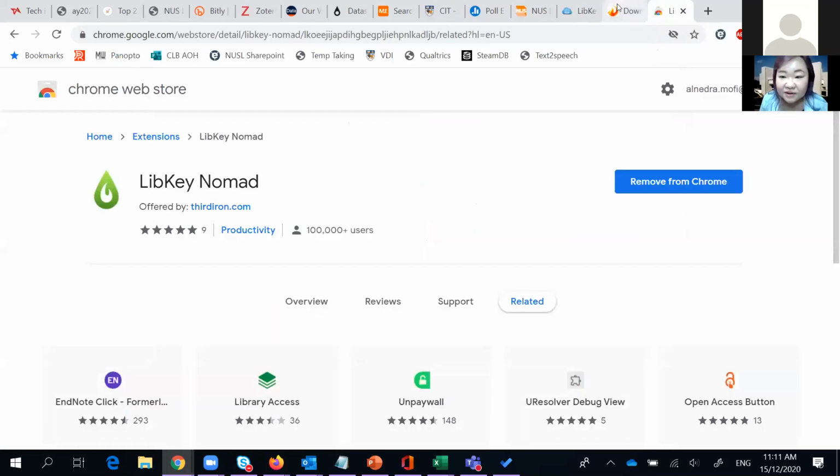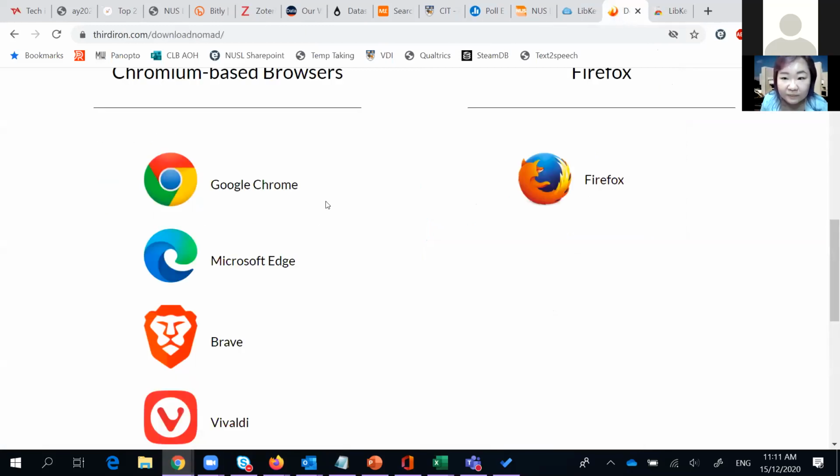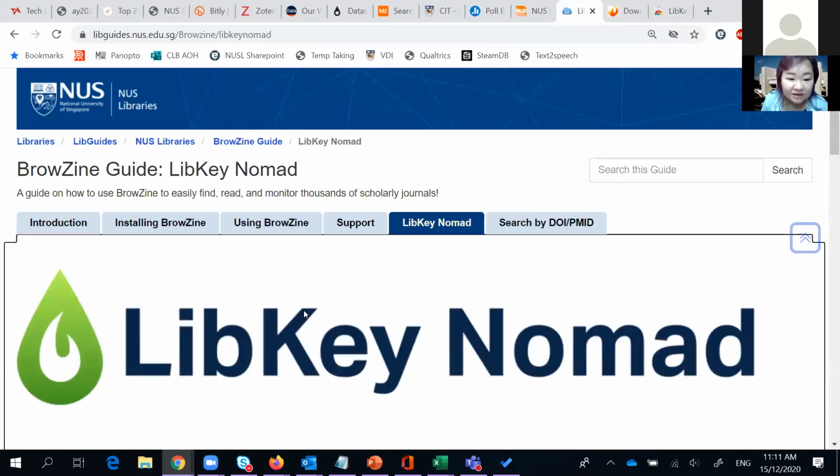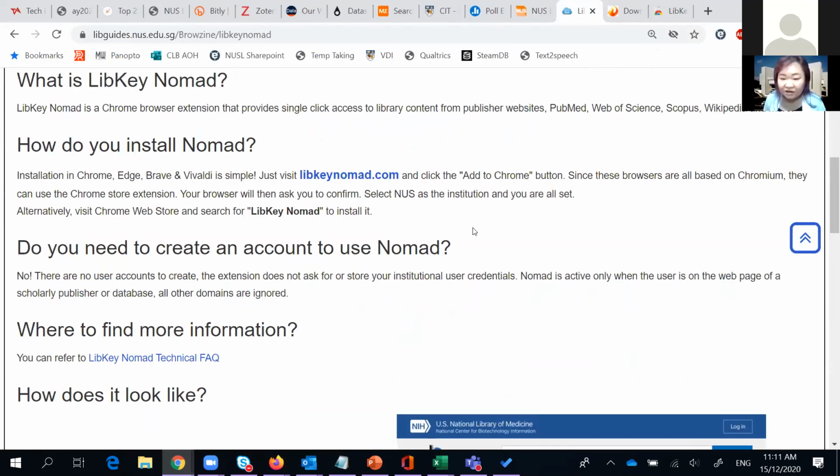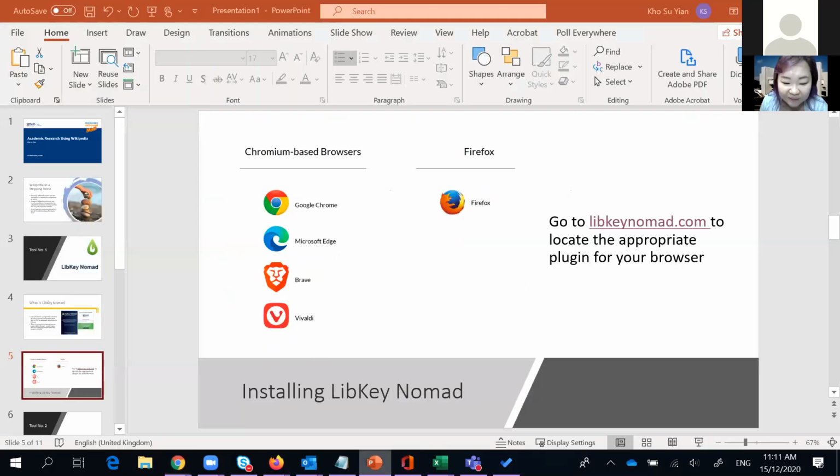You can try exploring it, and if you want to learn more about it, you can check out our LibGuide on this. Although it's a very, very simple tool. Okay, so let's say you're a hardcore Safari user or Opera user, you're not using Chrome or Safari and all that. So how? Then there's an alternative.